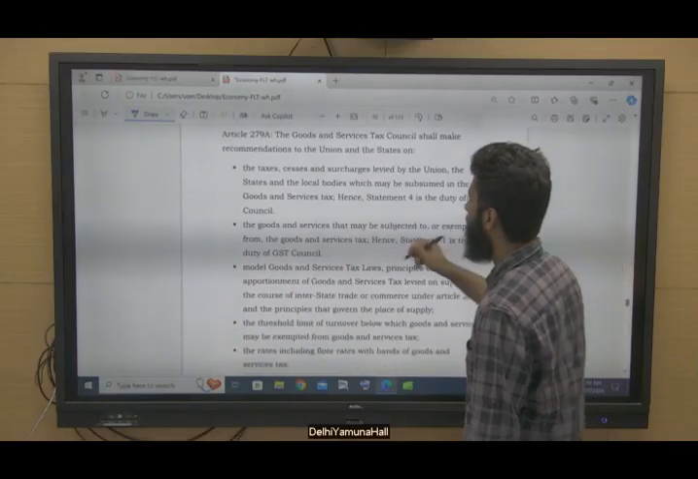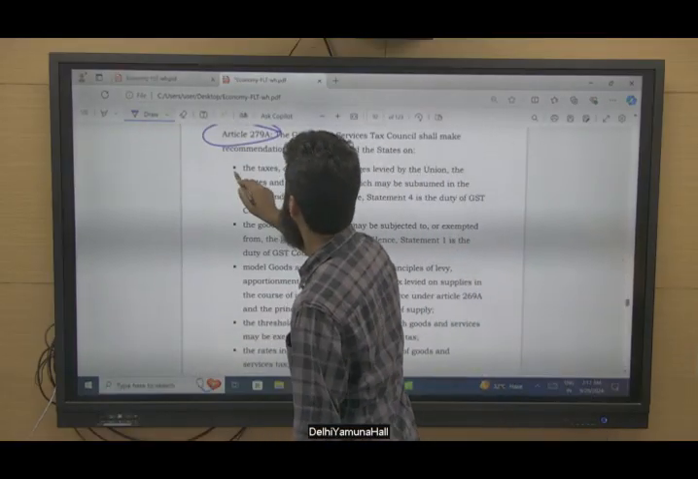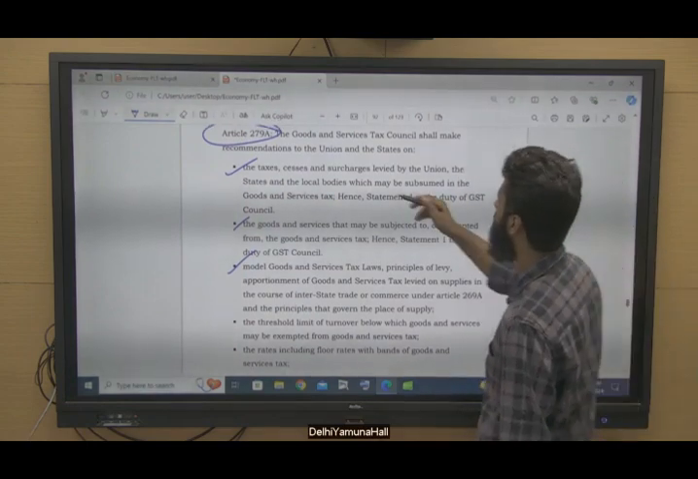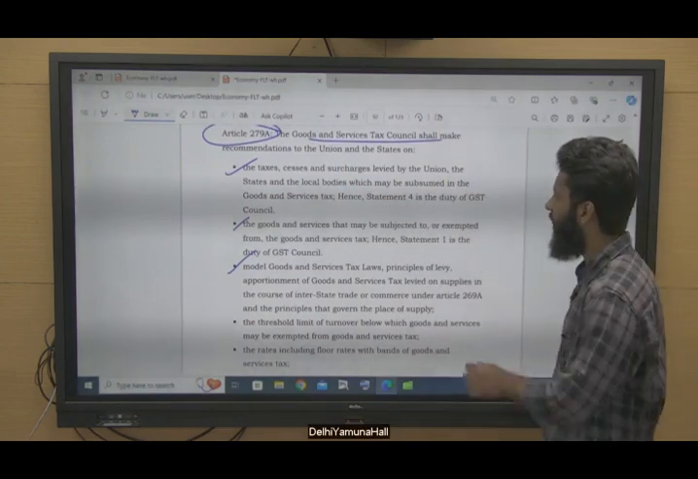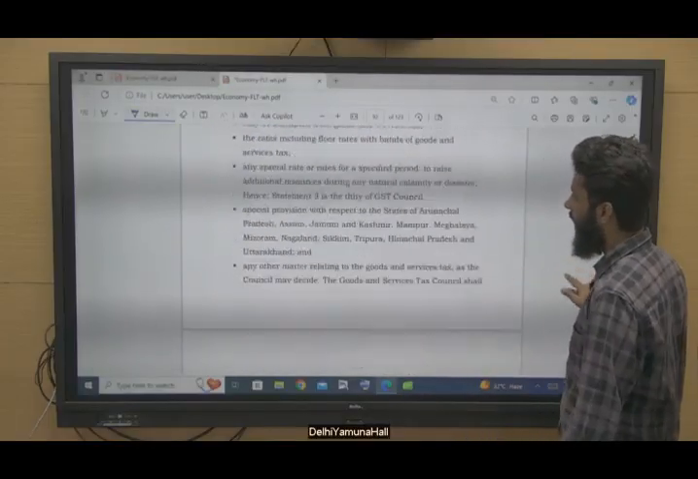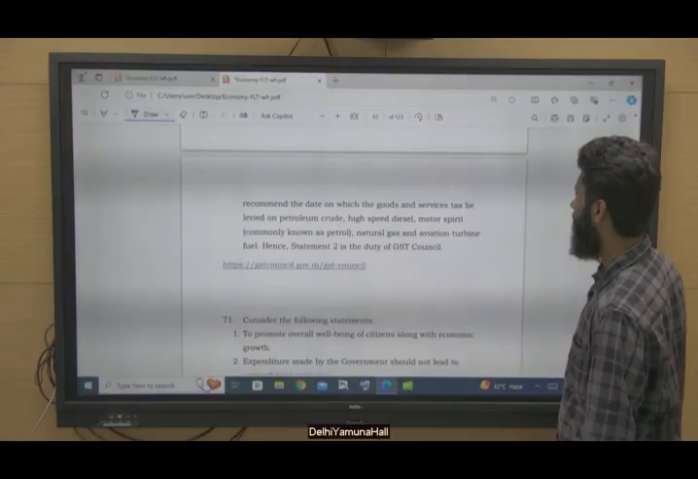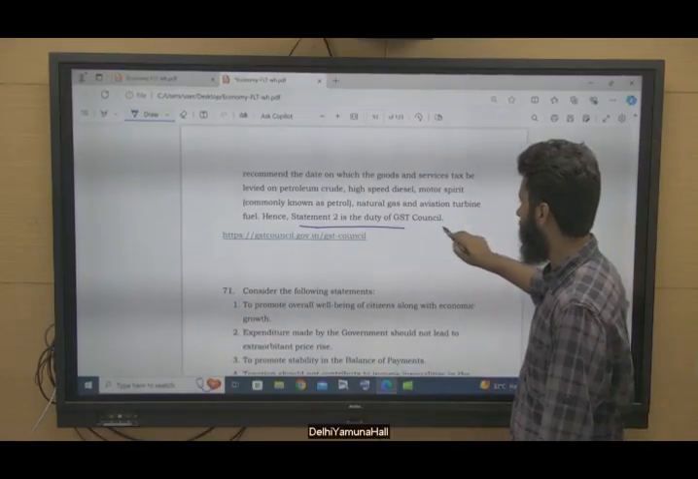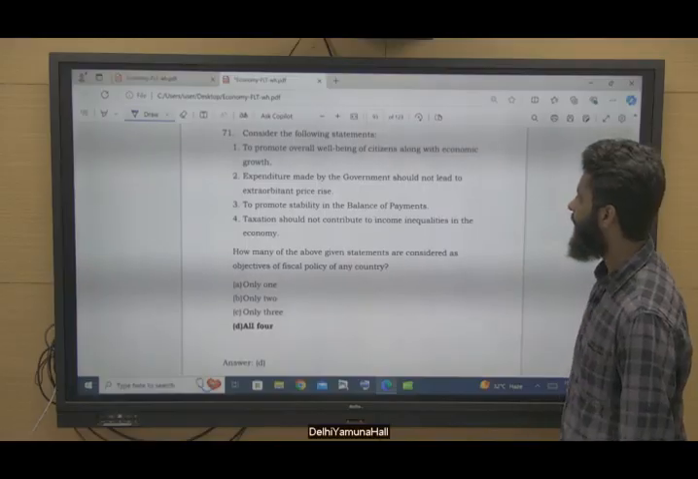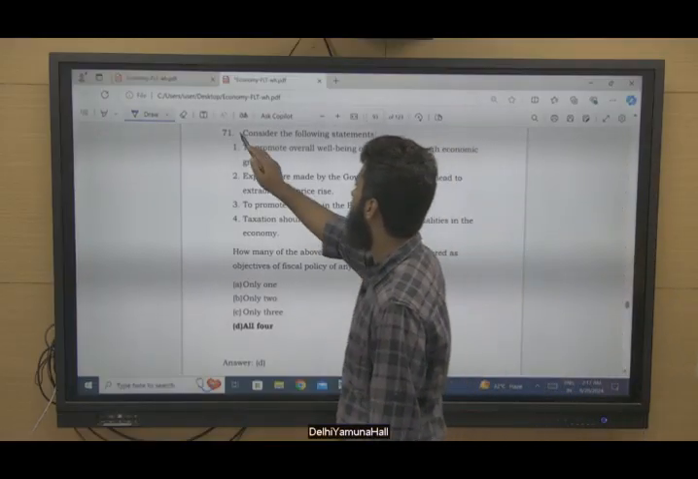You can find Article 279A and these duties are listed with reference to the GST Council, right? The Goods and Services Tax Council shall make recommendations to the Union and states on these topics, and all topics which are in the question are there. Statement 2 is right. Fine. Coming to question number 71.